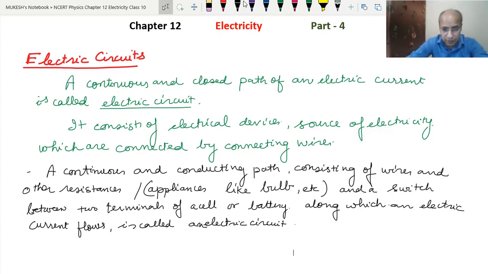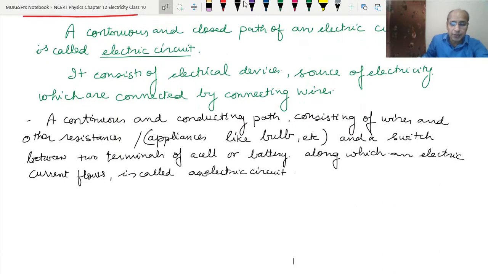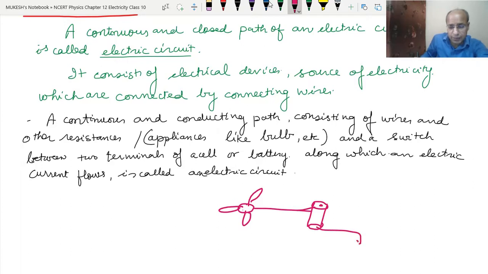So let's see how we can make an electric circuit. Suppose this is a fan, and this is connected to, let's say, a cell or battery at one end, and the other end is connected to the key.